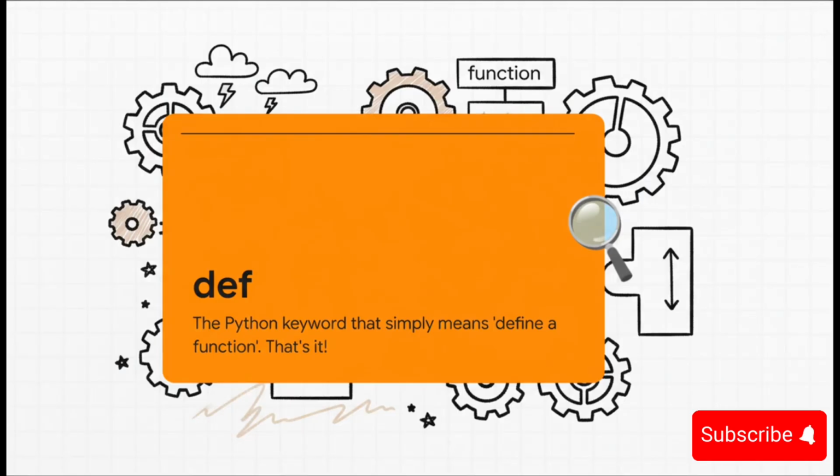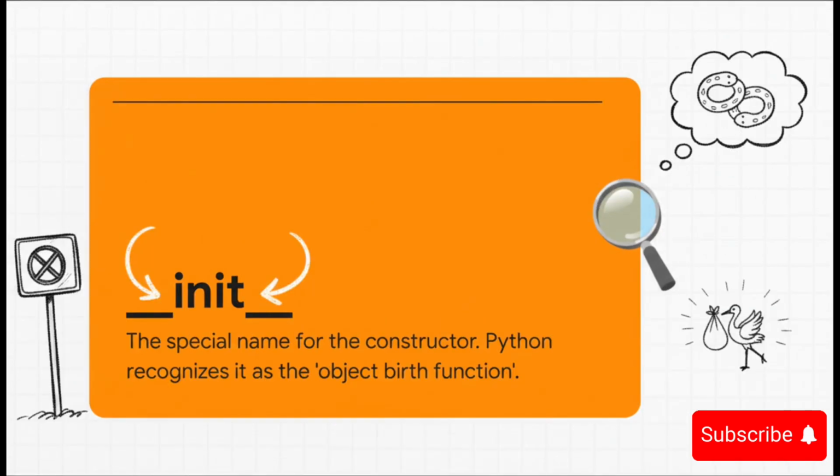First up, def. This one's easy. It's just the Python keyword that says, hey, I'm about to define a function. That's it. Nothing more to it. Let's keep going. Next up is the name itself, __init__. You see those double underscores at the beginning and end? Python programmers have a nickname for that. They call it dunder. It's basically a secret signal to the Python interpreter. It says, hey, this isn't just any old function. This is a special magic method. And in this case, it's the constructor, the object birth function, and you have to name it exactly like this.